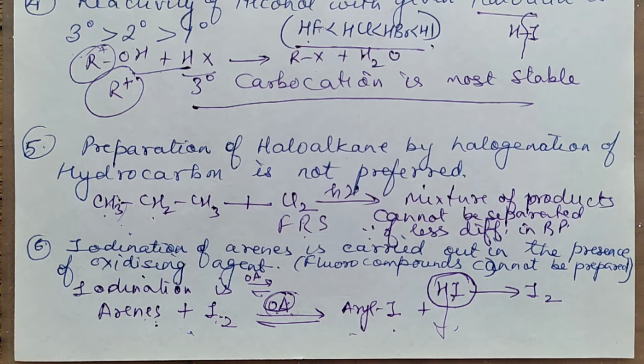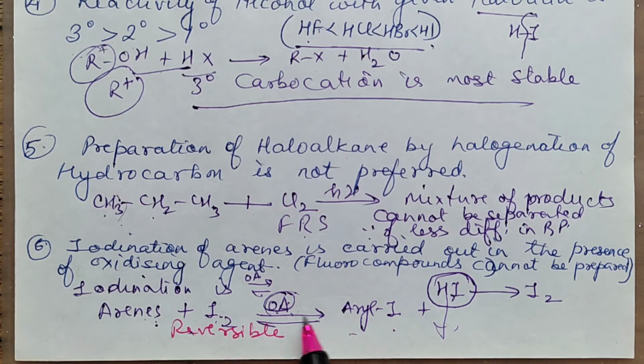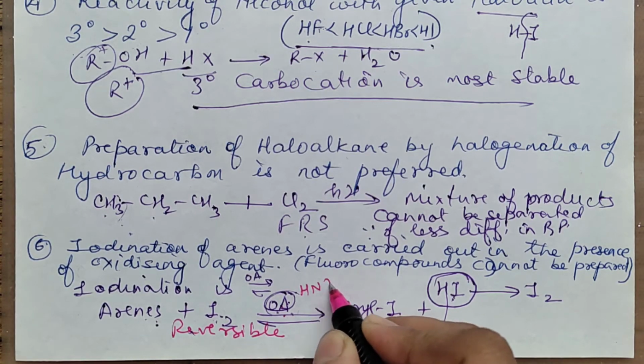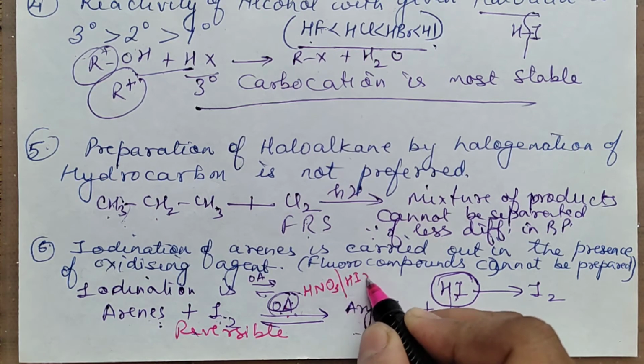I will repeat, you will write like this: iodination is a reversible process. Arene plus I2 in the presence of an oxidizing agent will form aryl iodide plus HI. Because it's a reversible process, we use an oxidizing agent like HNO3, or you can also use HIO4.